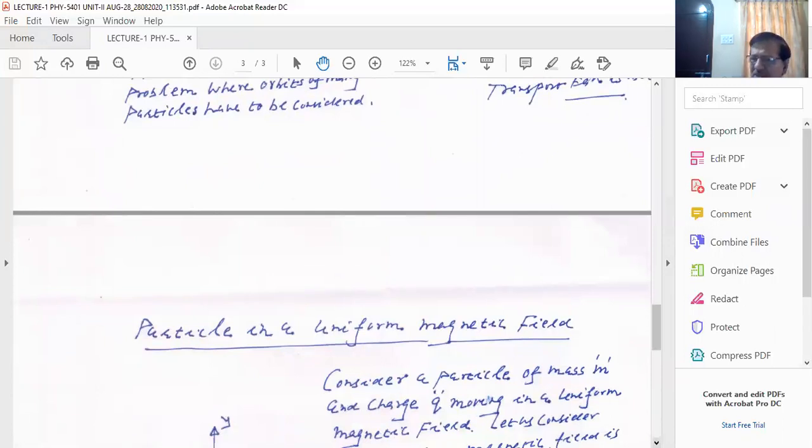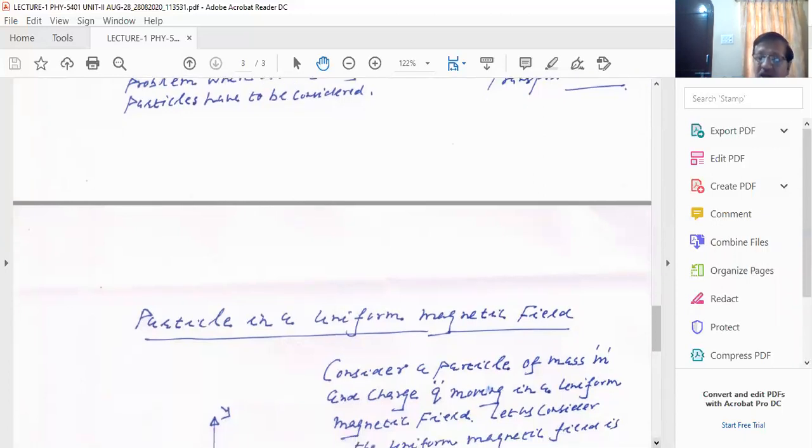Of course, this you have already studied in your first year BSc, and you have studied the cyclotron motion and derived the equation. But since it is in your syllabus, we will describe these notations, and we want to understand in detail and characterize each particle in the plasma state.